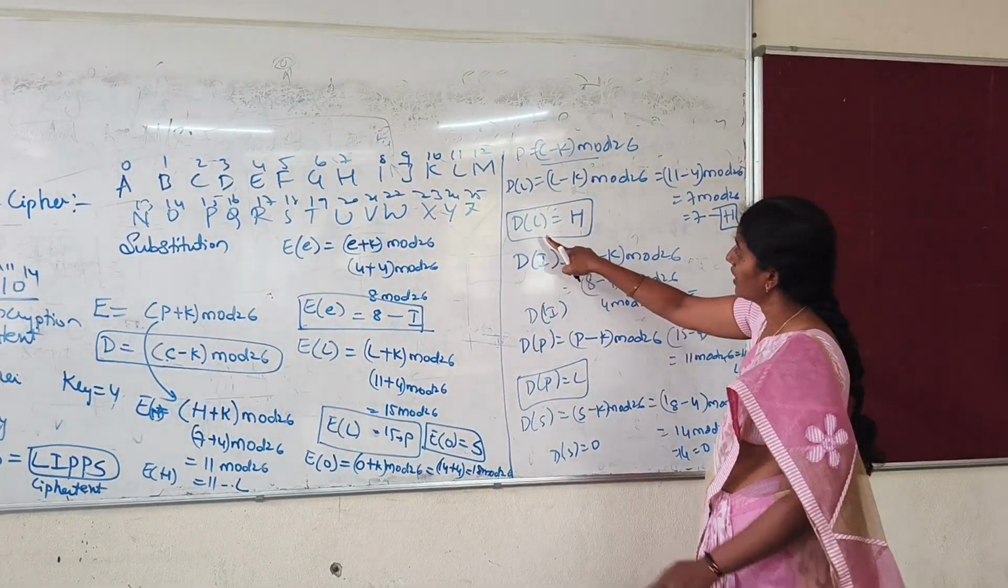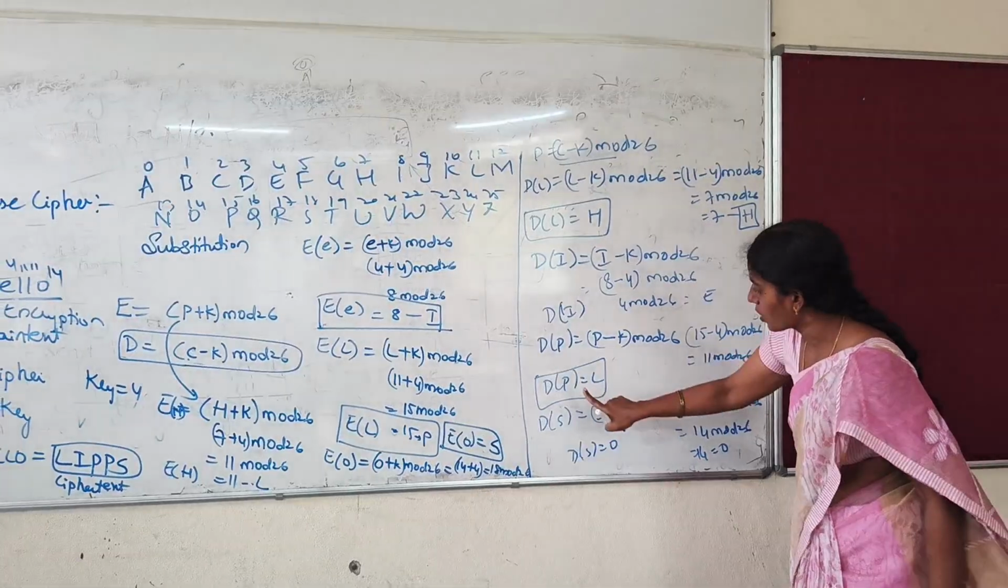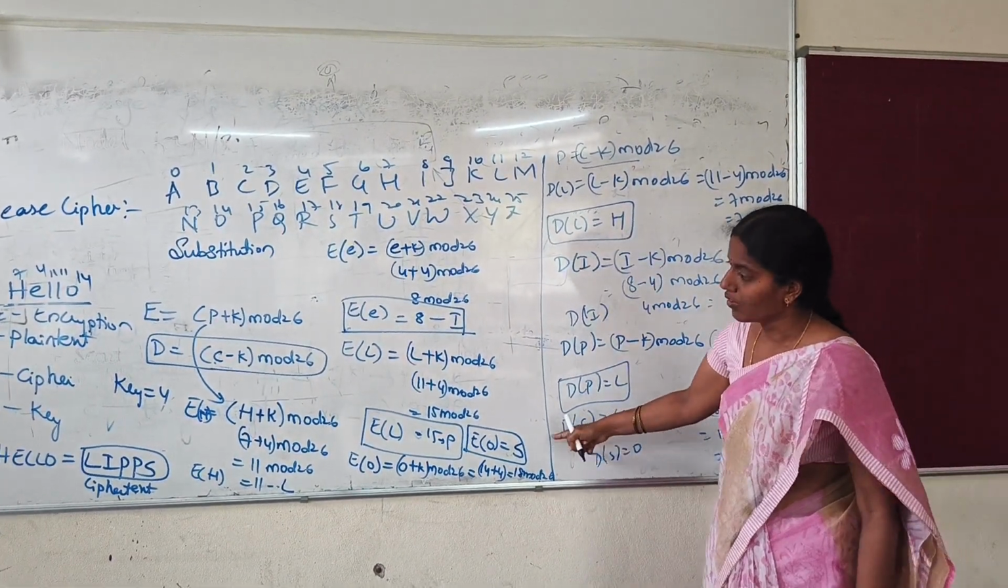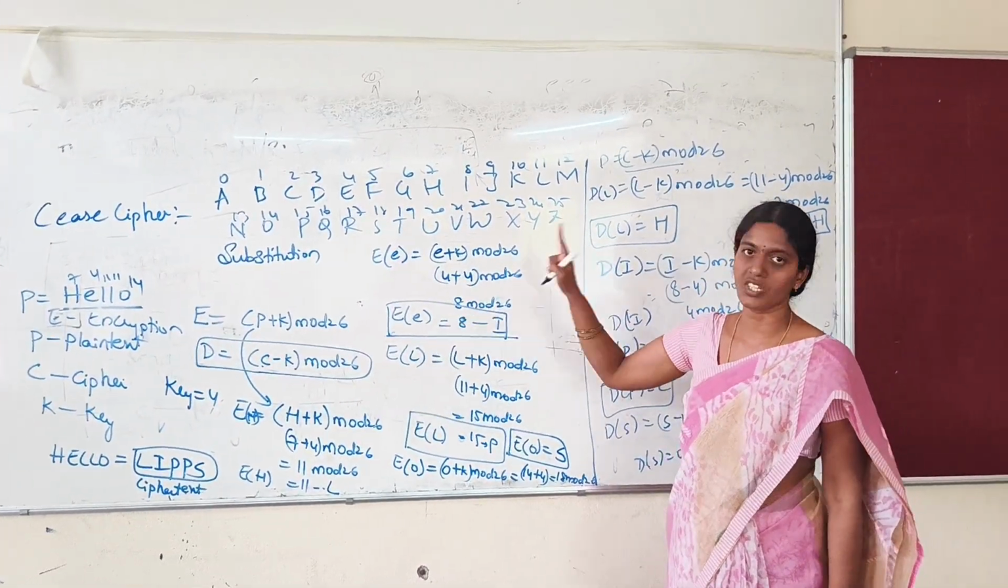Now if you observe, for L we got H, for I we got E, for P we got L, for S we got O. So after decryption also, we are getting the same value, hello. Okay, so this is what is called encryption and decryption.